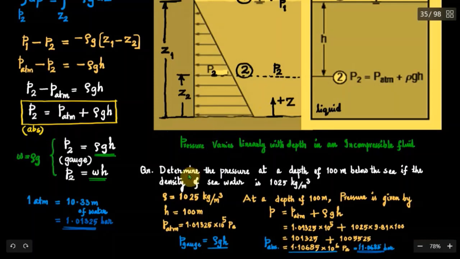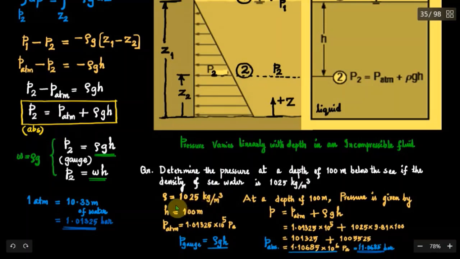Now we will solve a numerical problem. Determine the pressure at a depth of 100 meters below the sea if the density of seawater is 1025 kilogram per cubic meter. So the density of seawater is given as 1025 kilogram per meter cube. Density of pure water we know, as maximum value, is 1000 kilogram per meter cube.